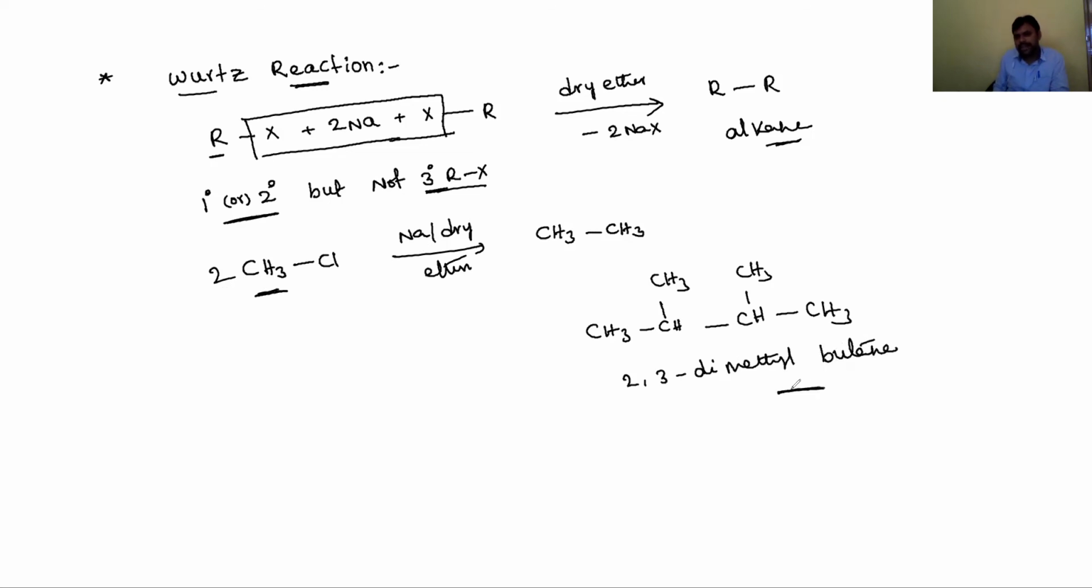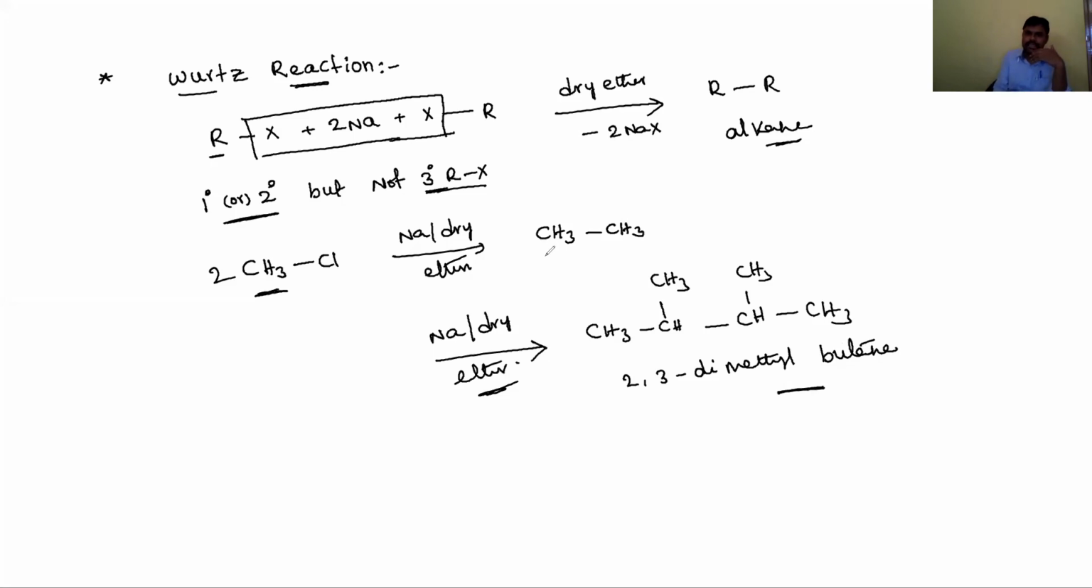2,3-dimethylbutane you want to prepare. Which among the following is a suitable reactant, they will ask. If you want to prepare this product by the Wurtz reaction in dry ether, then what is the suitable alkyl halide?